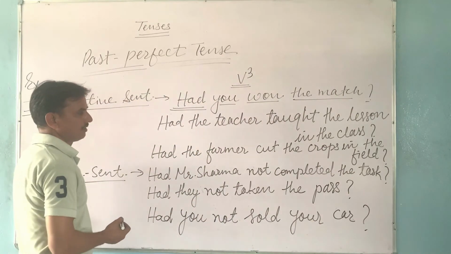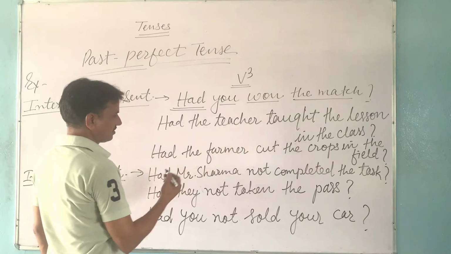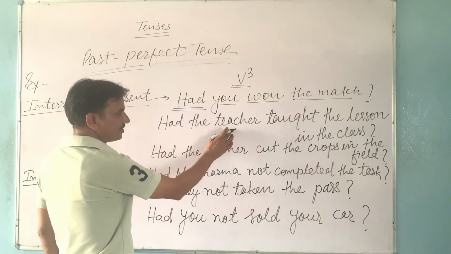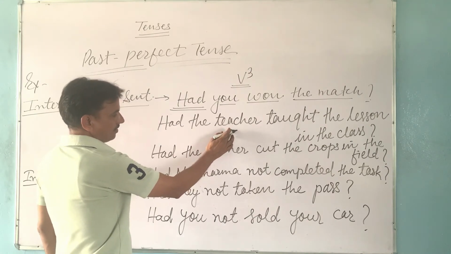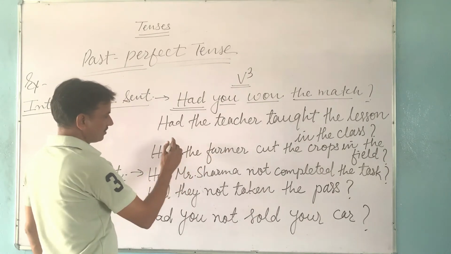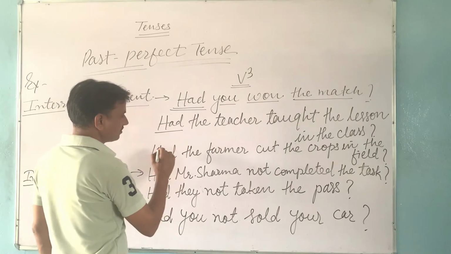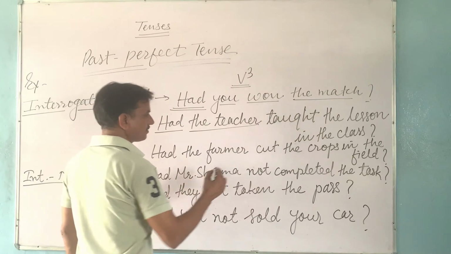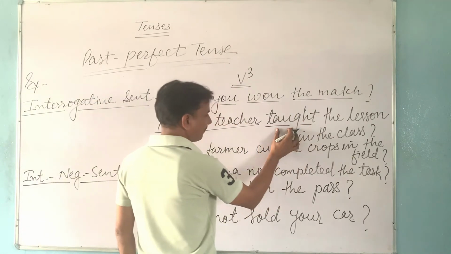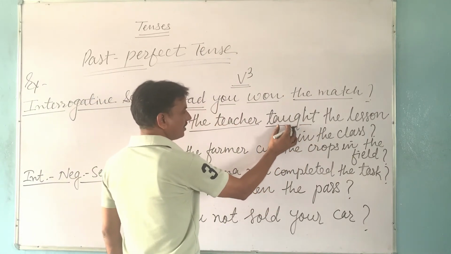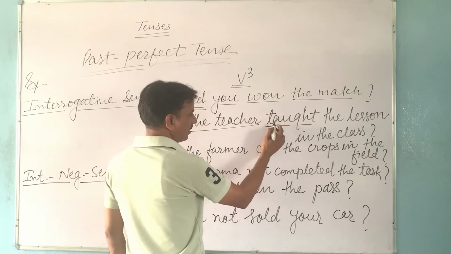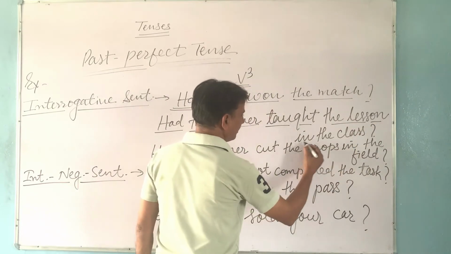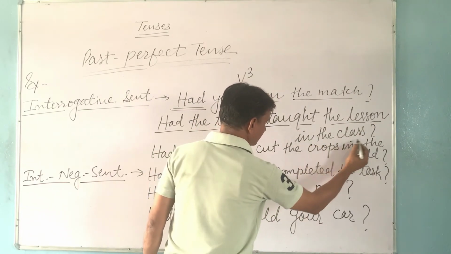Had the teacher taught the lesson in the class? Means in this sentence it is being asked whether the action of teaching the lesson in the class was completed or not in the past. So the starting had is written, had is helping verb, the teacher is subject, and taught is third form of verb. Third form of teach. Teach is first form and taught is third form. The lesson is object, and in the class are other words. This is question mark.